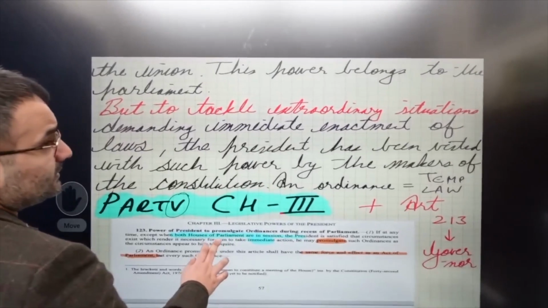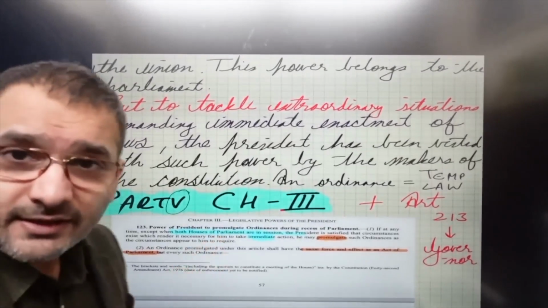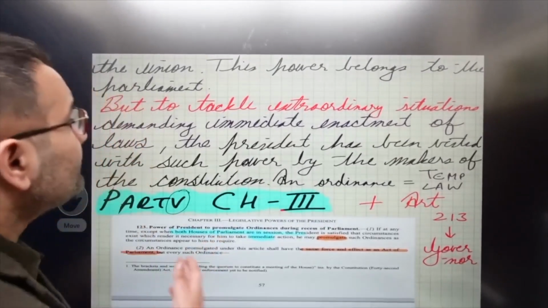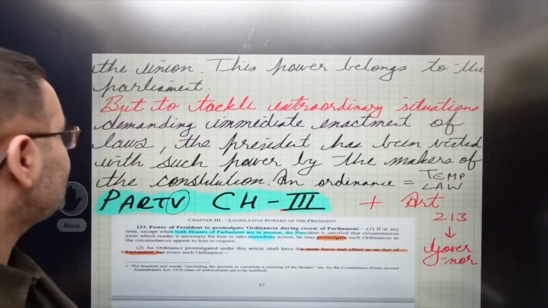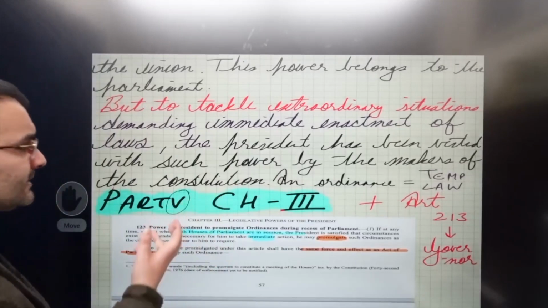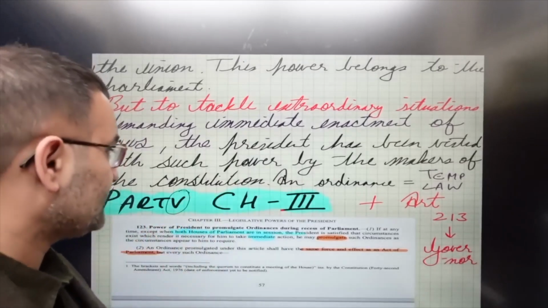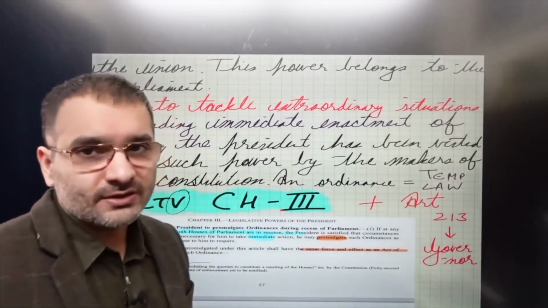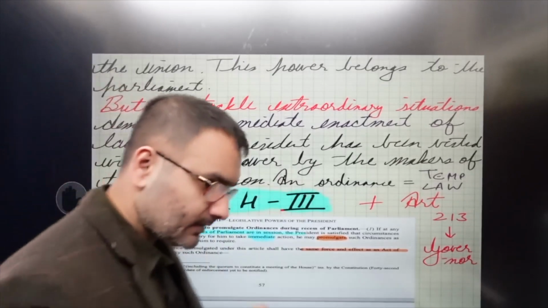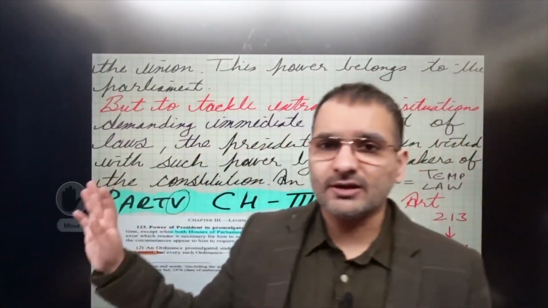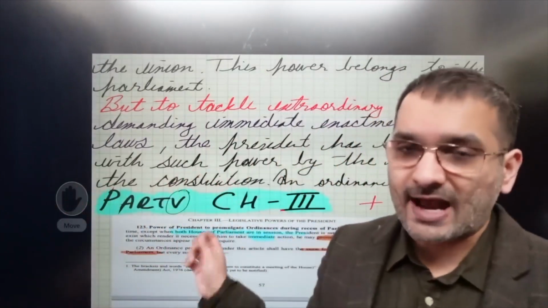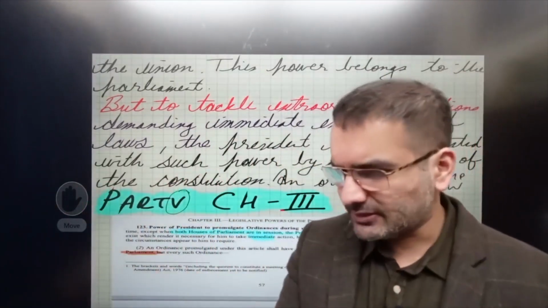Now, again, language is crucial in an answer. But to tackle extraordinary situations demanding immediate enactment of the laws, the president has been vested with such power by the makers of the Constitution, and ordinance is a temporary law. Hopefully it is clear. Now, I don't expect you to rote learn this and keep this exact one-to-one language. That's absolutely not the point.